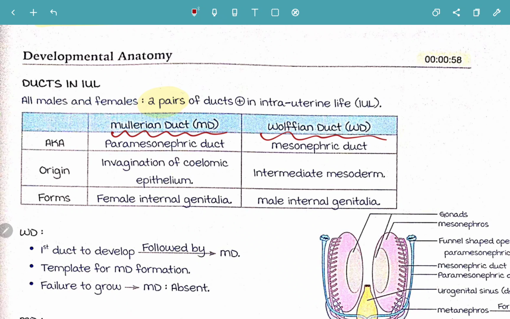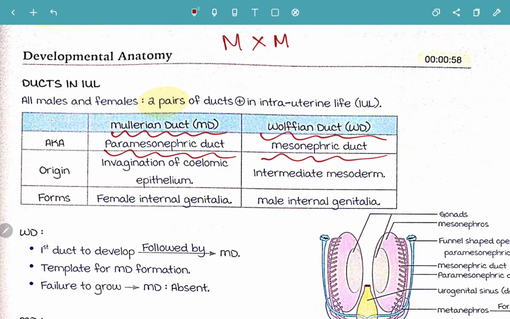Mullerian duct is otherwise known as paramesonephric duct. Very important mnemonic: M does not go with M. Remember it like this, because I know many students get confused and say Mullerian is mesonephric. No, Mullerian duct, M does not go with M, so it is otherwise known as paramesonephric duct, and Wolffian duct is otherwise known as mesonephric duct.